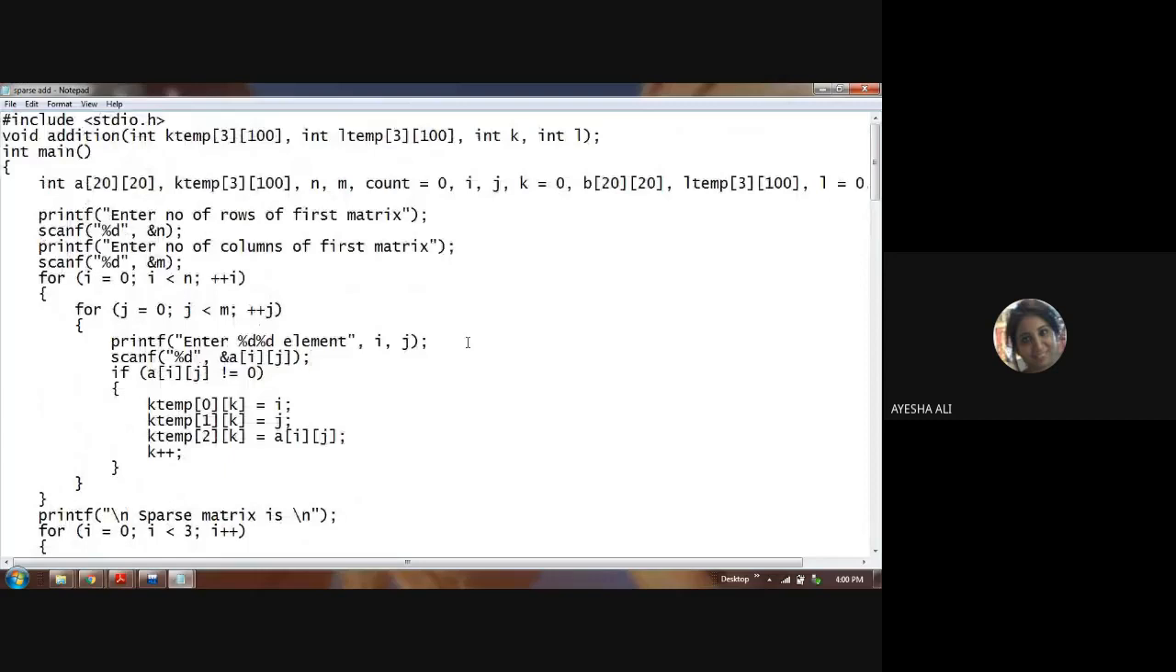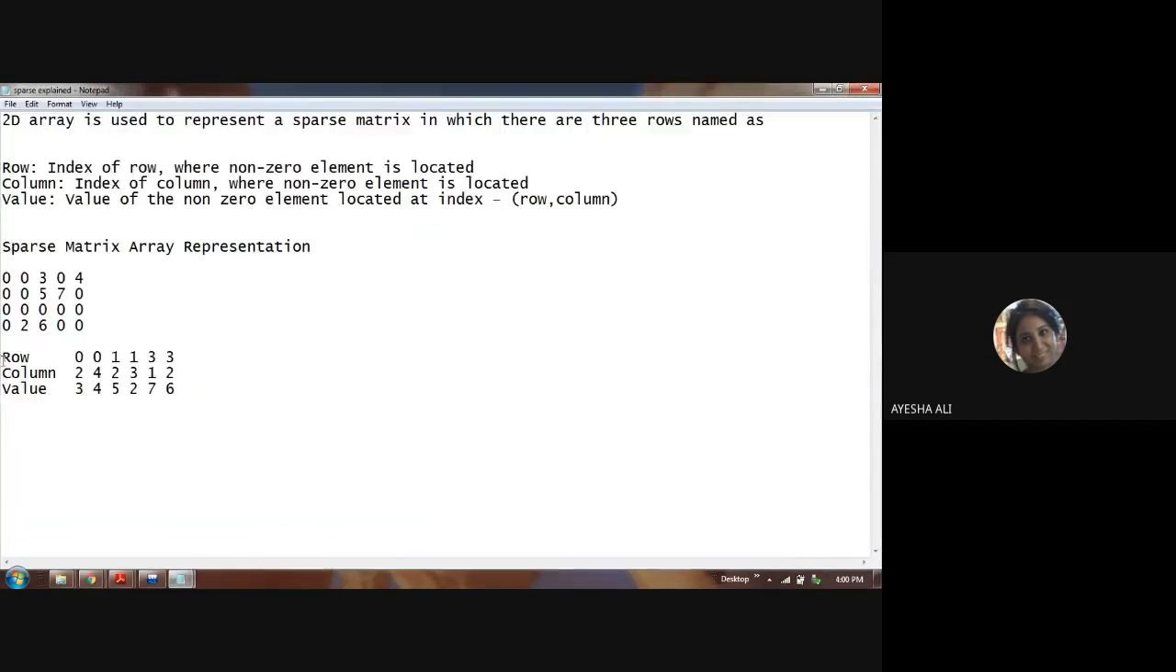So in addition of two matrices, we have taken two matrices, A and B, and let's suppose matrix A is 20 by 20. K temp is the sparse matrix. Now always keep in mind, a sparse matrix will always have a fixed number of columns, which is 3, which I just showed you: row, column, and value. The number in a sparse matrix is always 3.